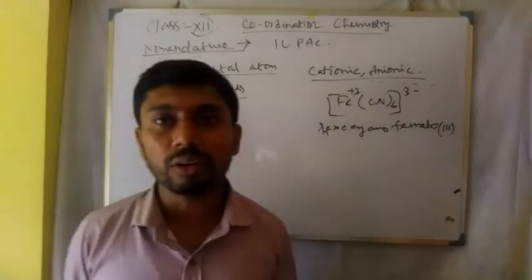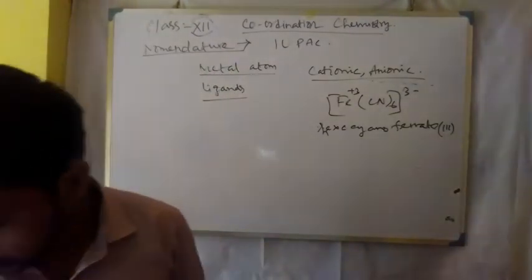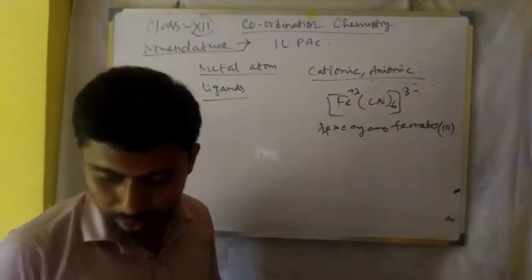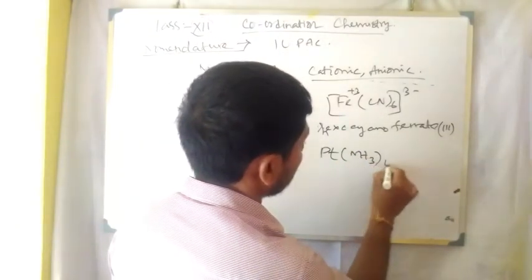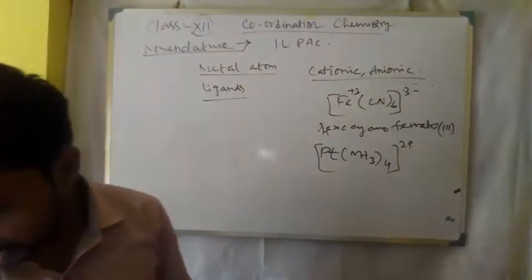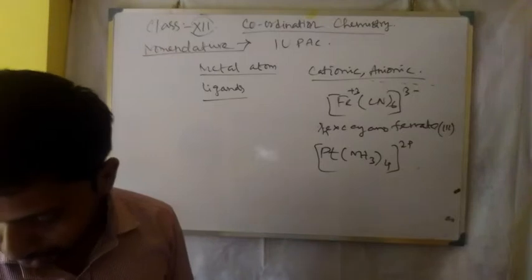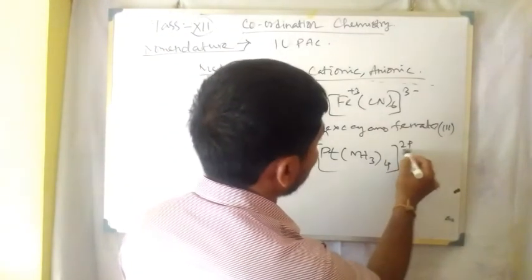But if it is cationic type, one example of cationic type is [Pt(NH3)4]2+. Here it is a cationic type.